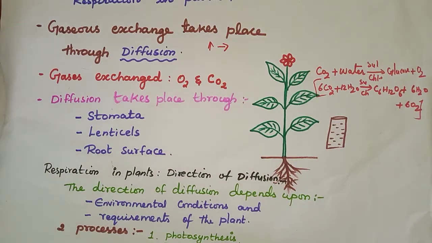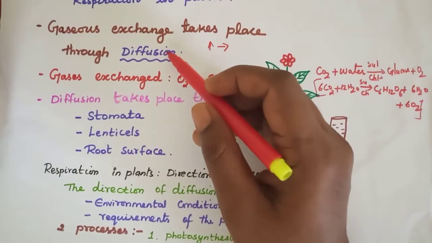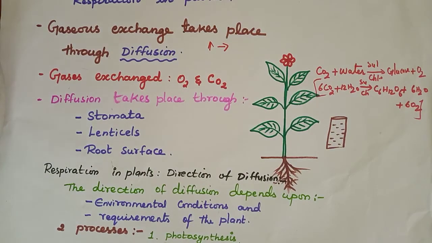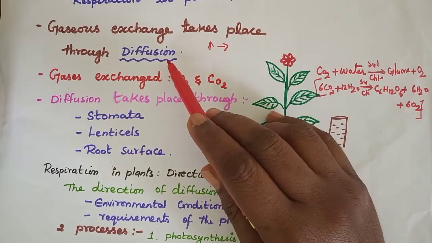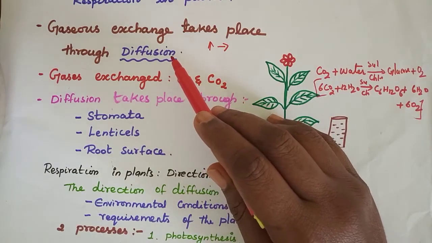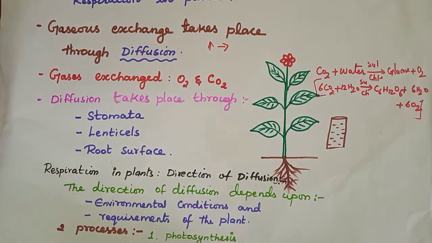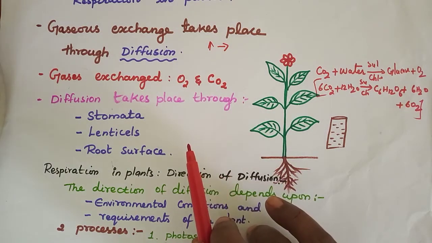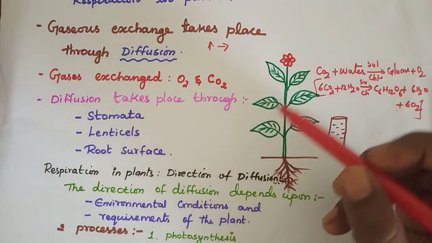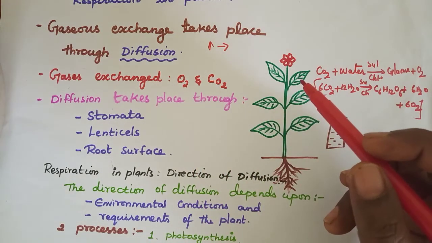Here also the gaseous exchange takes place by diffusion. So in plants, respiration takes place through diffusion. For example, we take the gas carbon dioxide.